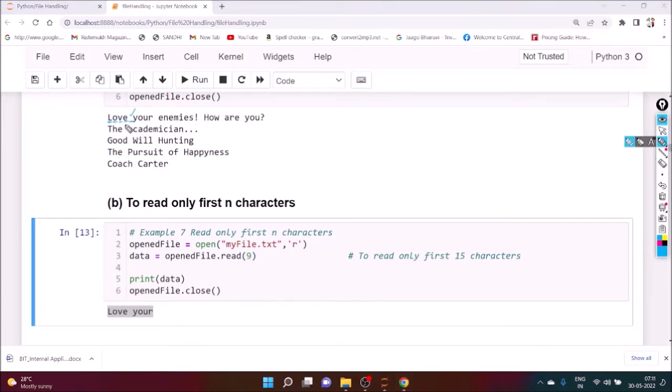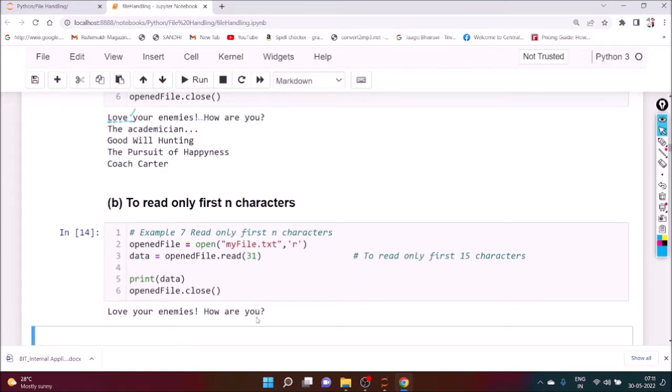Similarly, say how many characters are there? 1, 2, 3, up to 31. If you put 31 here, then we can see the output. You can execute it. Now, if it is 32 also, it will print the same, because up to 31, and this part is the 32.